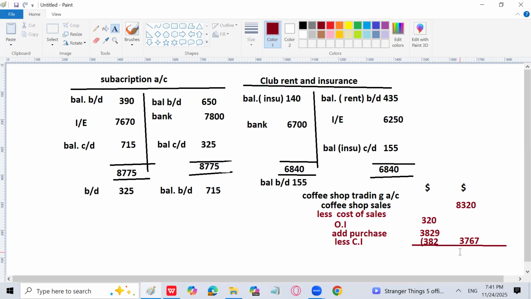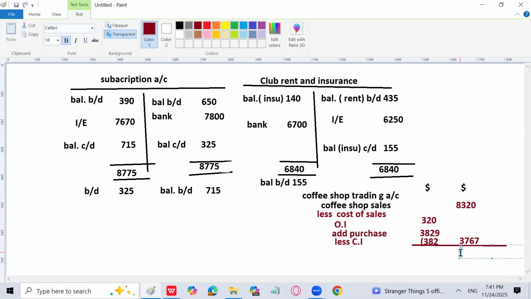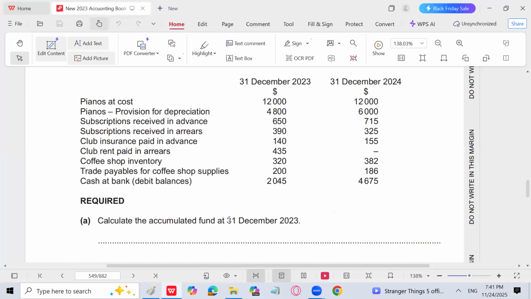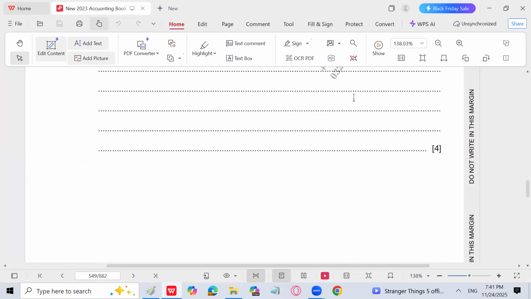You will get the answer 4553. 4553. That is going to be your gross profit. Yes, because there are some direct expenses, which is basically the coffee shop wages that is given. That is related directly to the trading account, directly to the coffee shop income statement. That's why we are writing it in that particular area.